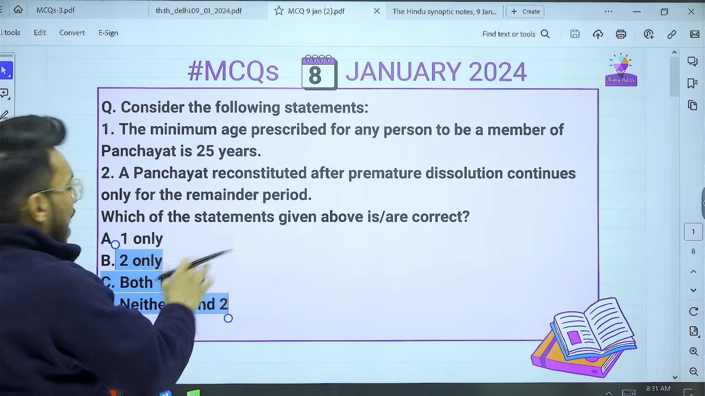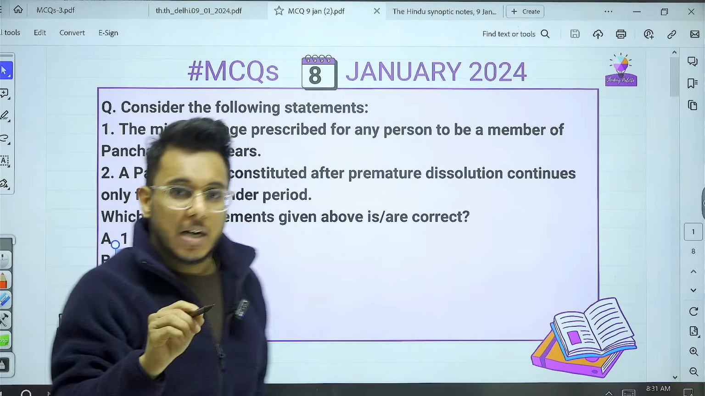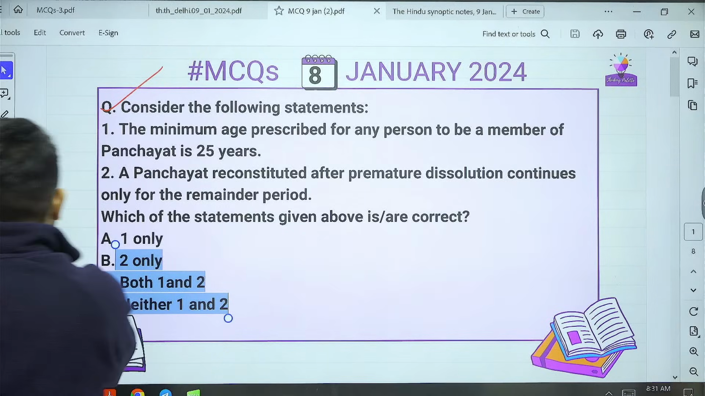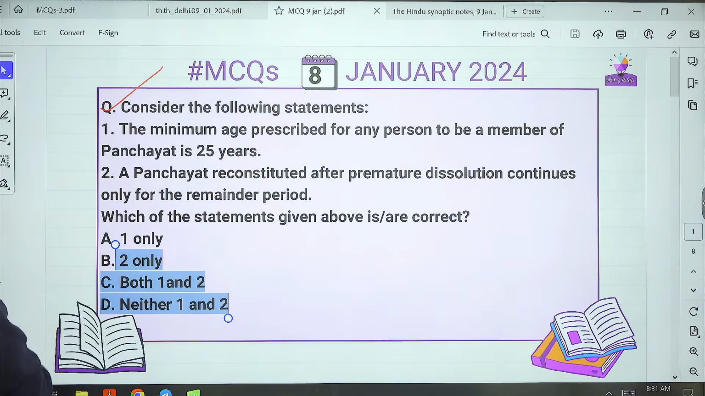Please be very careful and write the answer in the comment boxes. So the first question is fine. Consider the following statements.